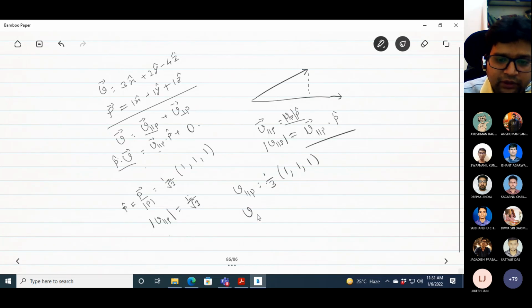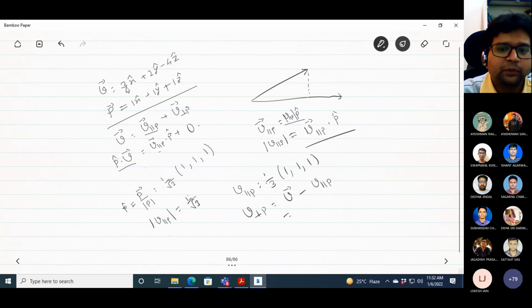And then V orthogonal P is equal to V minus V parallel P, and then you can do this substitution and get the result.